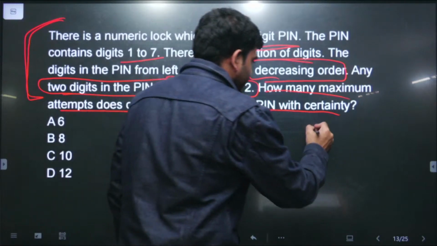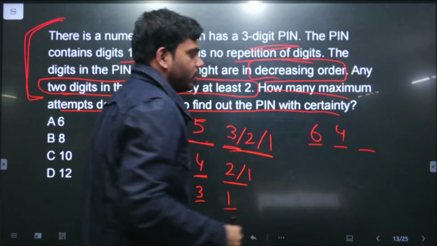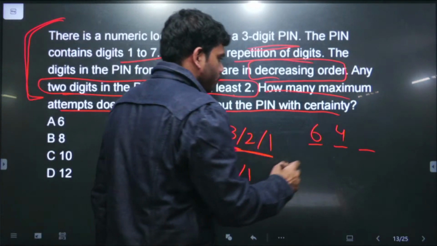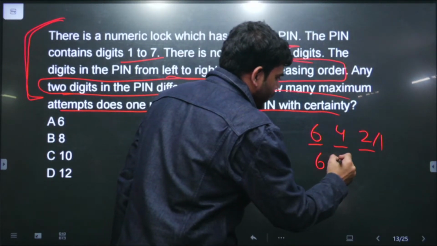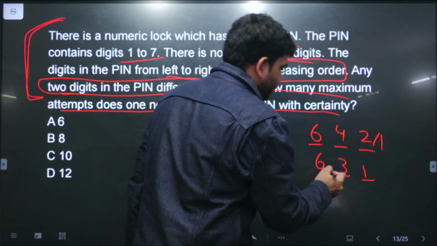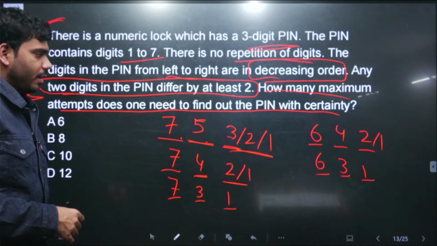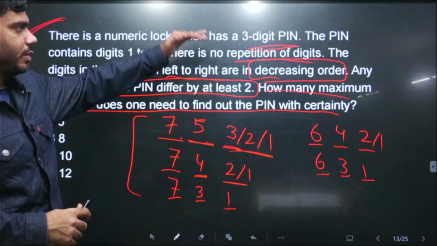Now let us take 6 in the leftmost position. 6 ले लिया, so इसमें the most possible thing will be 4. 5 is not possible because the difference should be at least 2. The next possibility is 2 or 1. Similarly इसमें हमने 3 ले लिया, so possibility is 1. So these are all the different possibilities that can be there. These are all the possible pins using all these different conditions.